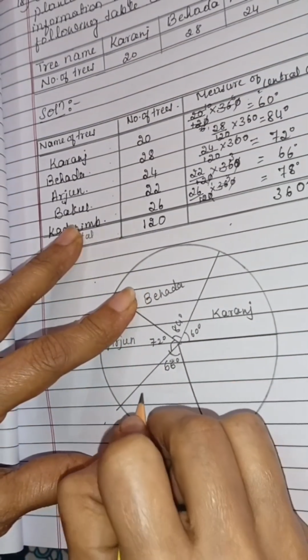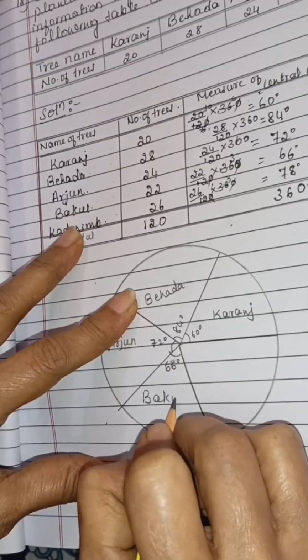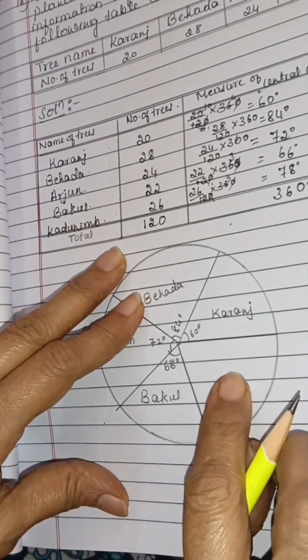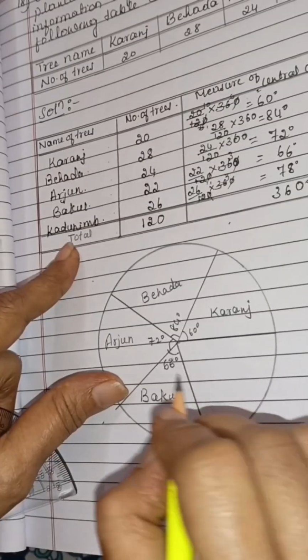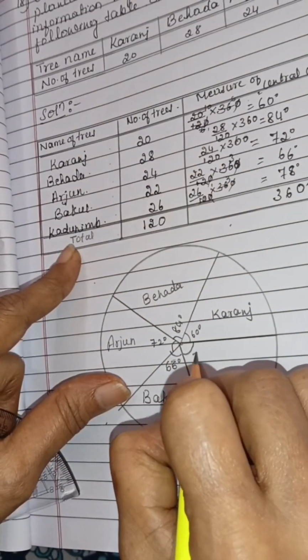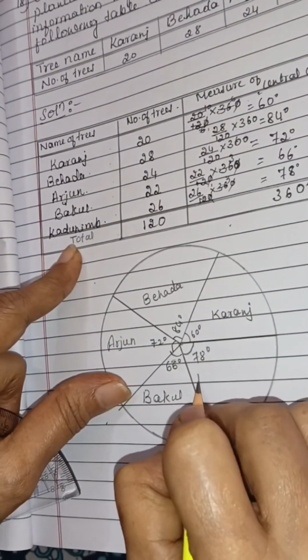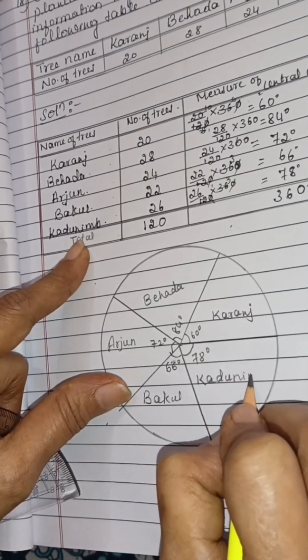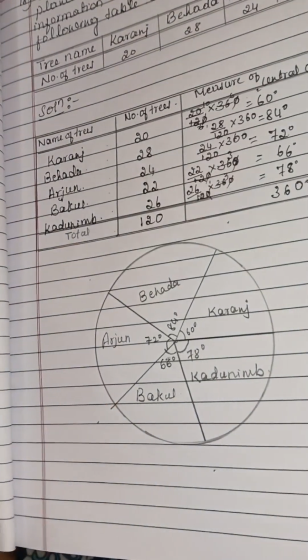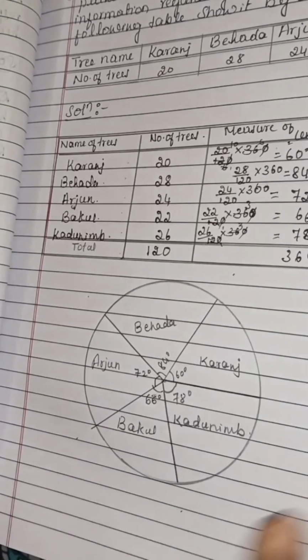This is Bakul. Okay, then this is 78 degrees. It will come as Kadunimb. This is 78 degrees. Kadunimb. Okay, see, only this much you have to do. 4 marks, easy scoring, very easy one.